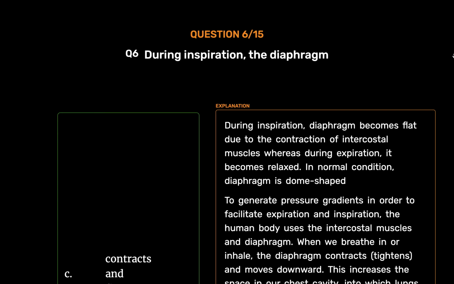When we exhale, the diaphragm relaxes and moves upward to retain its normal shape, and the intercostal muscles also relax, which leads the ribs and rib cage downwards and inwards respectively, reducing thoracic volume.